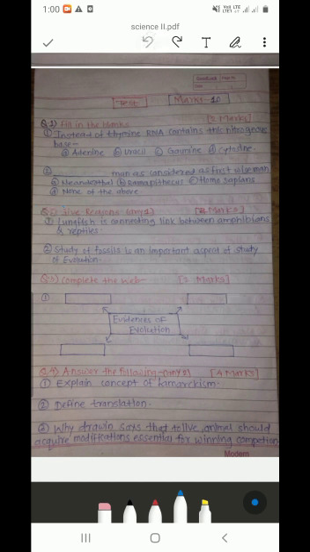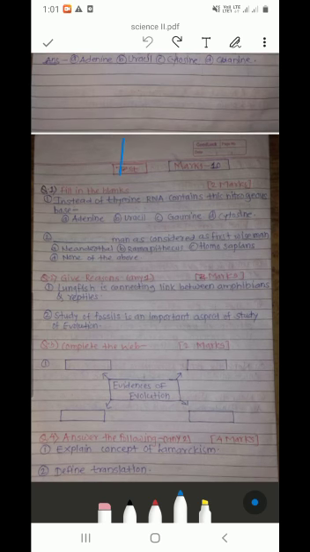If you want the model answer sheet of this test, I will give you the link in the description. Please go to that site and you can see the model answers for this test. So this was a very simple 10 marks test. Webs are also coming in board examinations, but a separate question of webs is not there. They may come in answer the following.